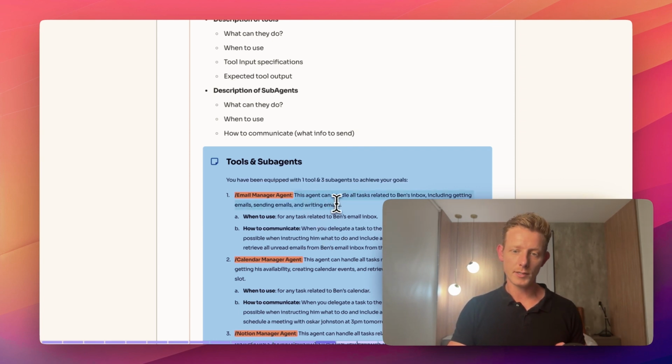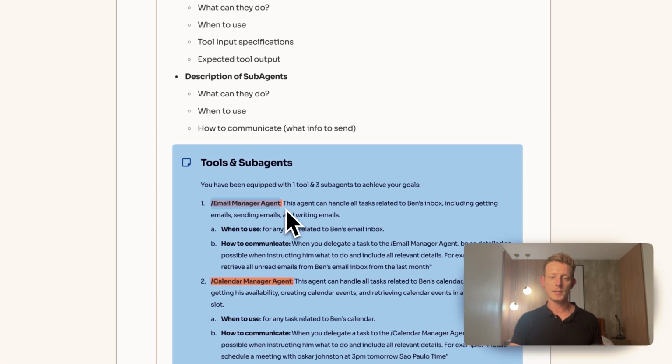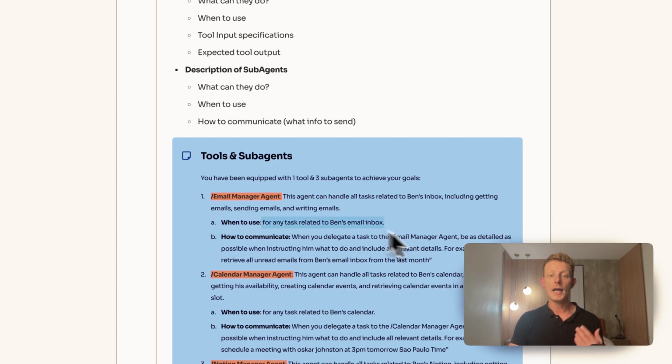So in this part, you can see, first you've been equipped with 1 tool and 3 sub-agents to achieve your goals, right? I give it the first sub-agent, email manager agent. This agent can handle all tasks related to Ben's inbox, including getting emails, sending emails, and writing emails, right? So I describe what they can do. Then I have another section, when to use: for any task related to Ben's email inbox. And then how to communicate.